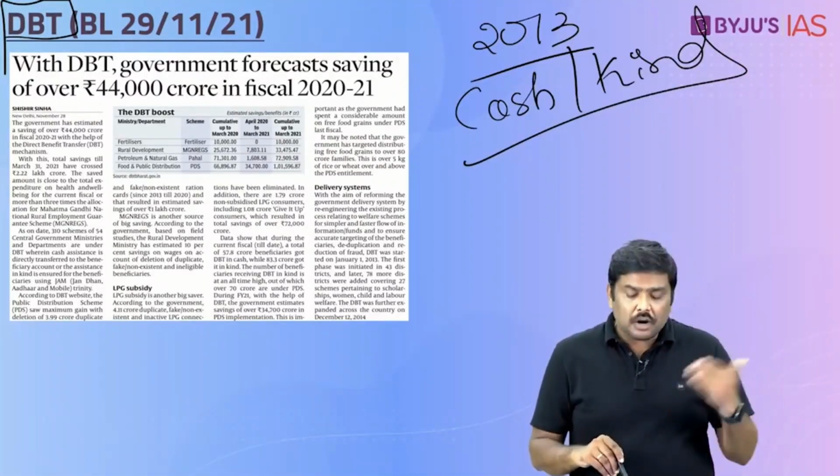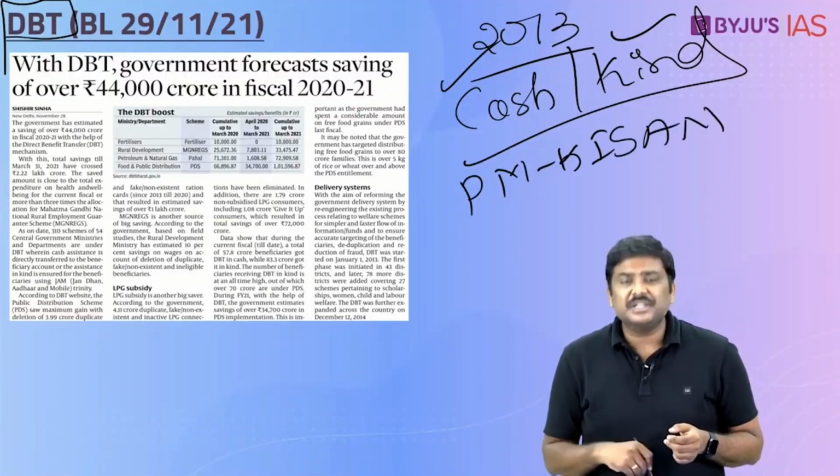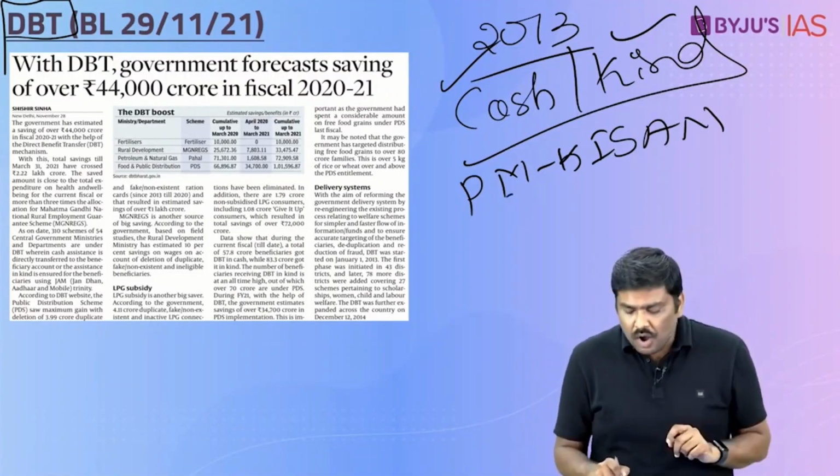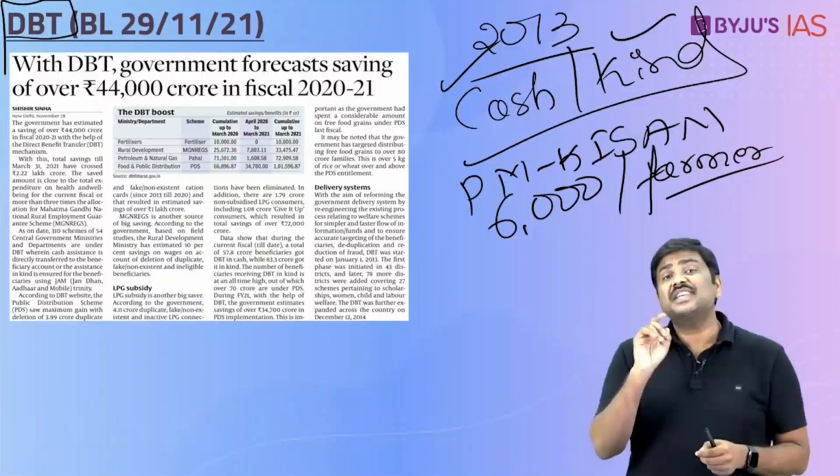The subsidy can be provided in the form of cash or can be provided in the form of kind also. So, what do you mean by cash or kind? Let's give a very simple example. PM Kisan, Pradhan Mantri Kisan Samman Nidhi, is a type of subsidy, but under the PM Kisan, the central government announces an income support of 6,000 rupees per farmer per year. The government announces annually a cash assistance or income support of 6,000 rupees, a subsidy in the form of cash.